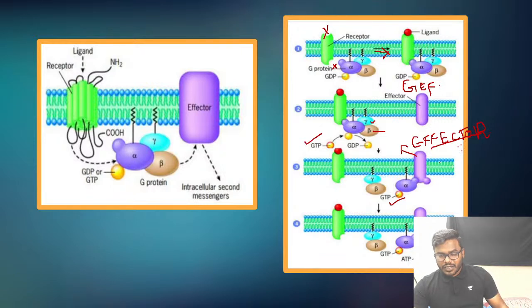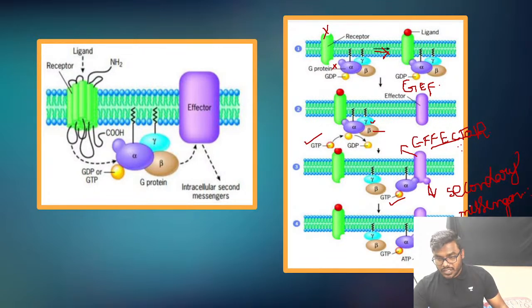Now this particular effector molecule, what is the ultimate goal of the effector molecule? Every one of you remember, friends, the ultimate goal of an effector molecule is activation of the secondary messenger.